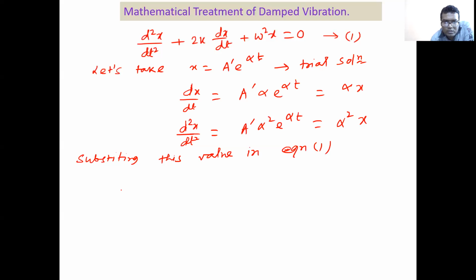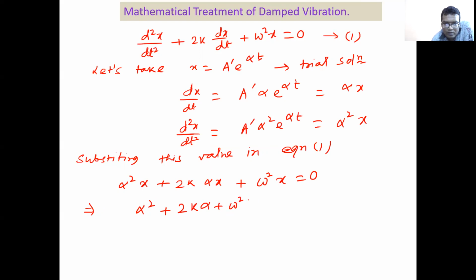In place of d2x/dt2 we put alpha square x, plus 2k, in place of dx/dt we put alpha x, plus omega square x equals 0. Clear? So x is cancelled, and it becomes alpha square plus 2k alpha plus omega square equals 0.